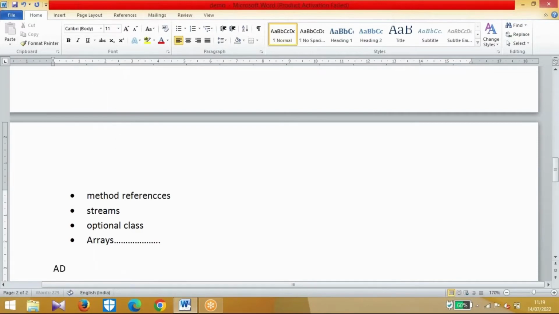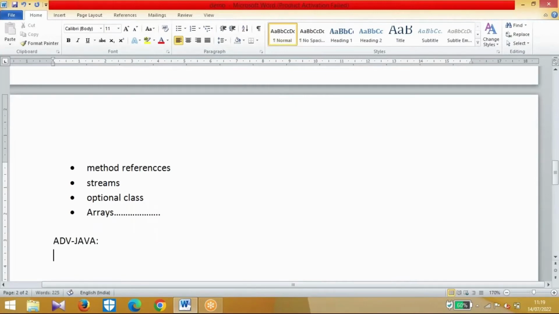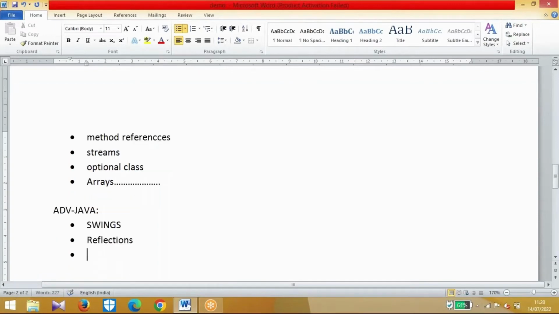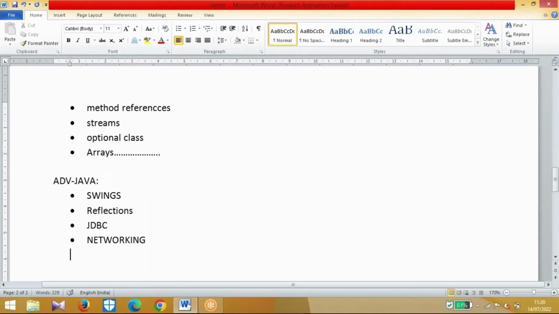After completing that, we need to discuss advanced Java. In the JSE module only, we need to discuss advanced Java. In advanced Java, what topics can we cover? We can cover topics like Swing, and we need to discuss reflections. Reflections is also very important. And JDBC, Java Database Connectivity, and networking. Networking means we need to develop a chatting program.